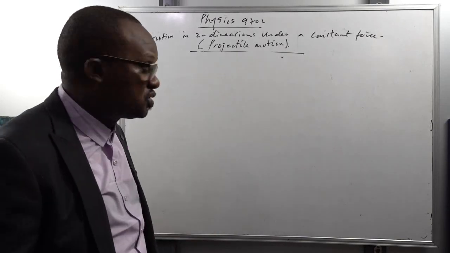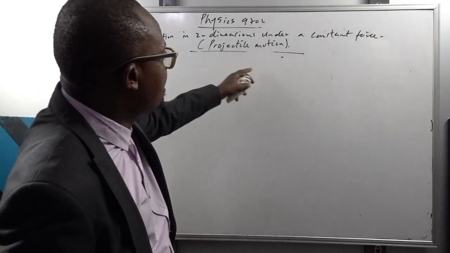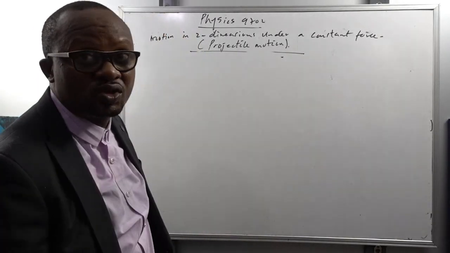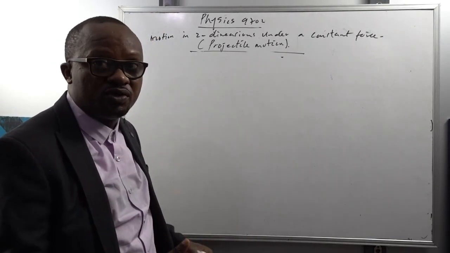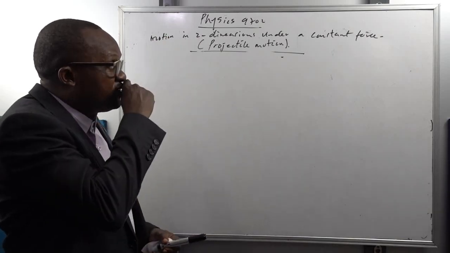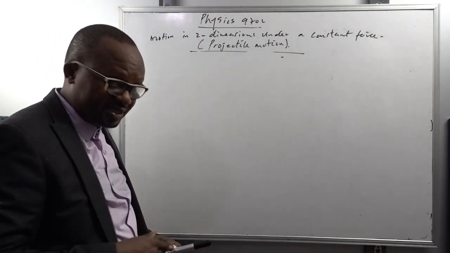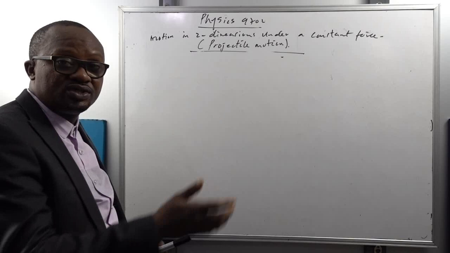Okay, we will get into that. That's why we say that the force affecting the motion of the particle is constant, and that is the force of gravity. So if the particle is moving freely in air, under the influence of only the force of gravity, we can classify that motion as a projectile motion.